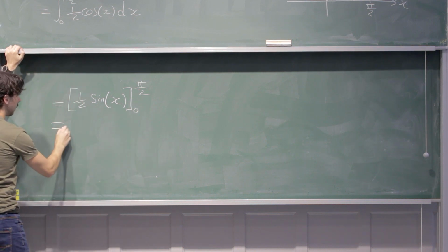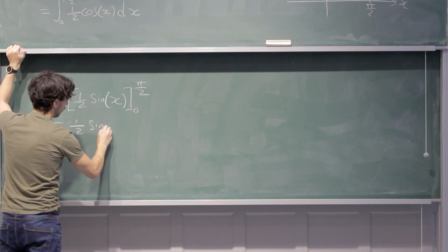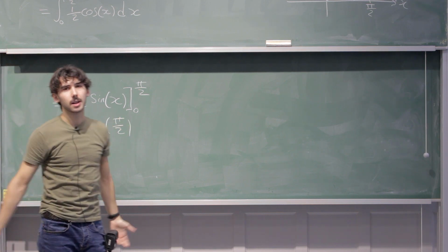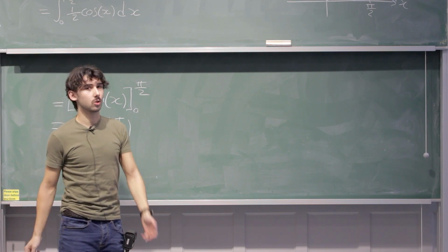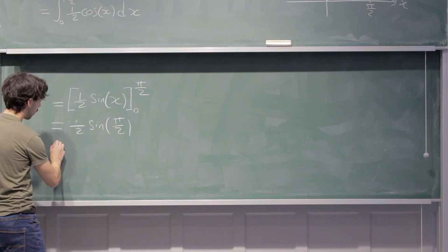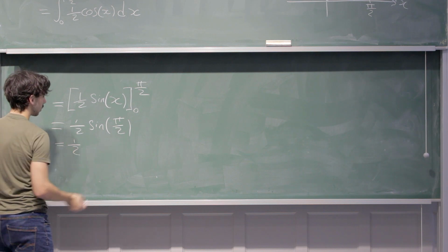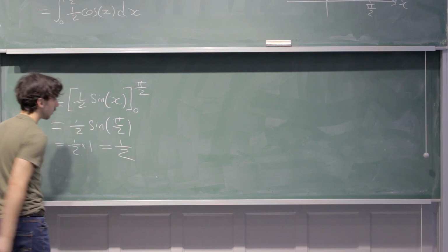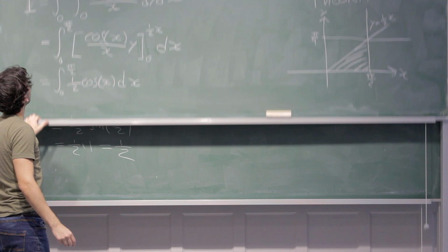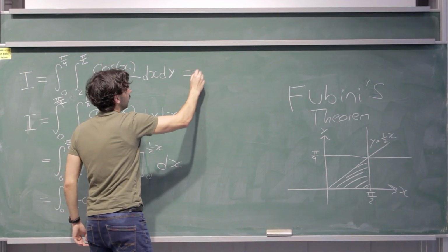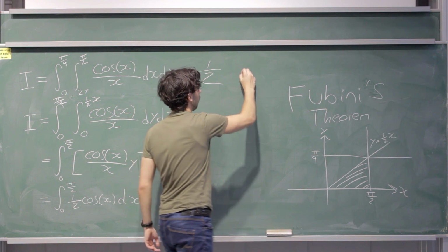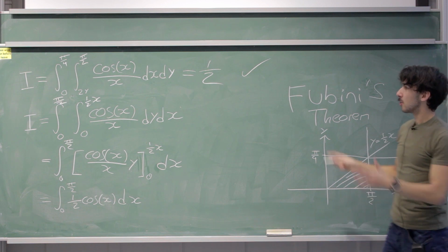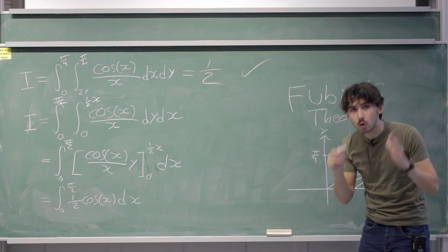Okay, and then this is 1/2 sine pi over 2 minus 1/2 sine 0. Once again, guys, sine of 0, I'm not going to write it because it's just 0. So it's just this. Sine of pi over 2 is the number 1. So it's just 1/2 times 1, which is 1/2. And that's the answer to the entire double integral. So we can say that this is equal to 1/2. QED.